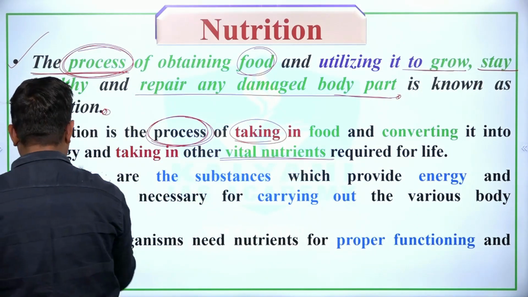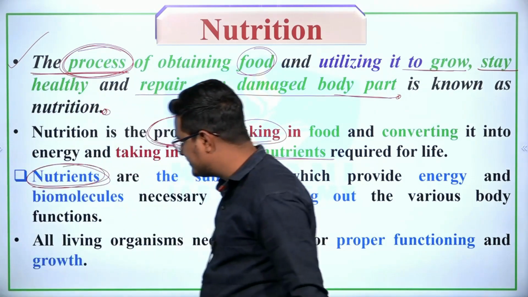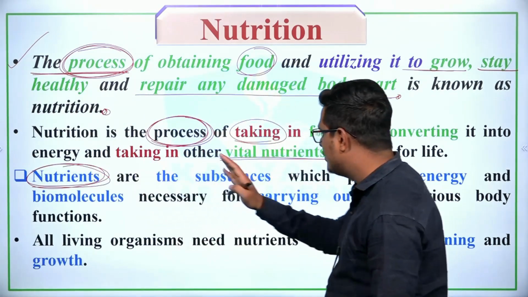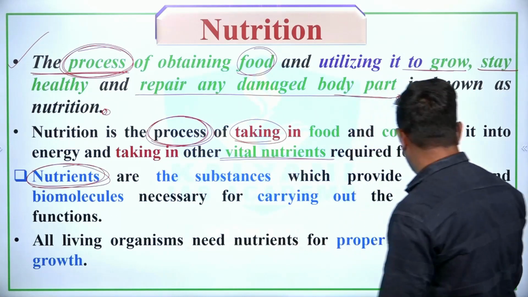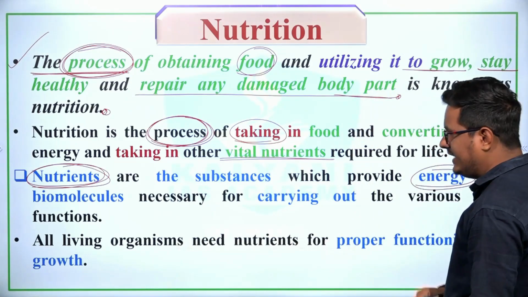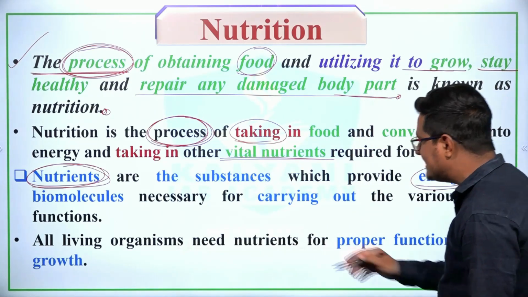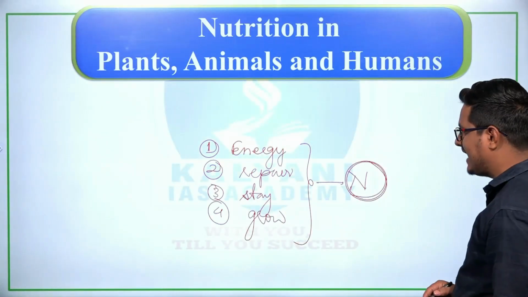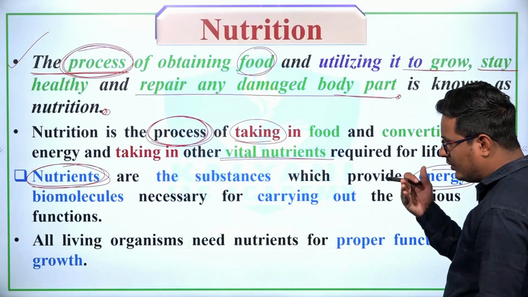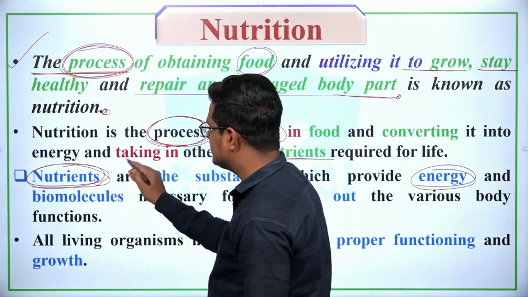Now, what are nutrients? See, nutrients are those substances which provide energy and biomolecules necessary for carrying out various activities. They are called nutrients.